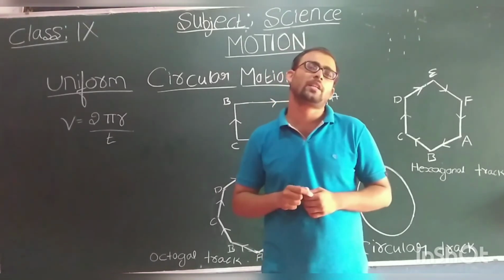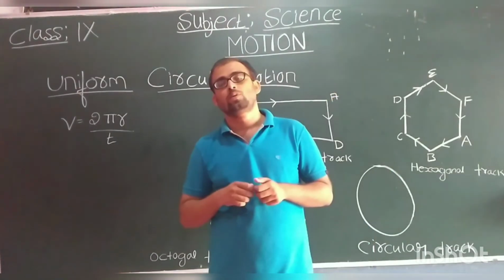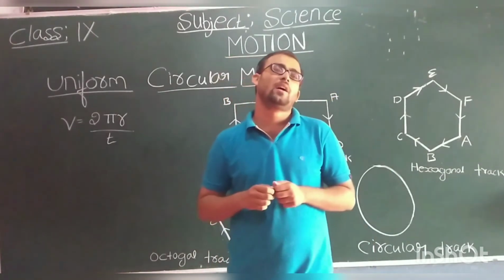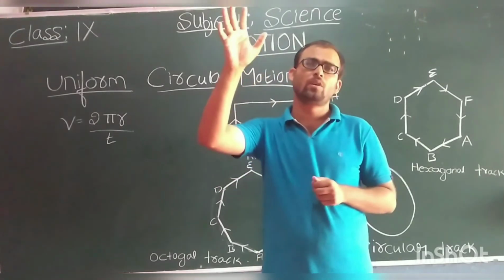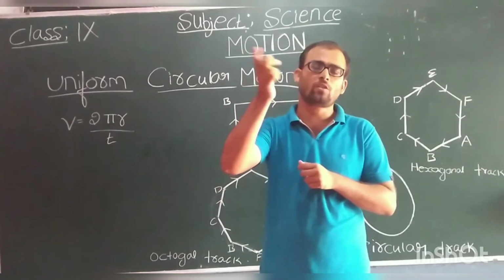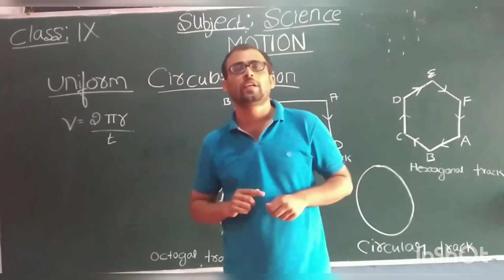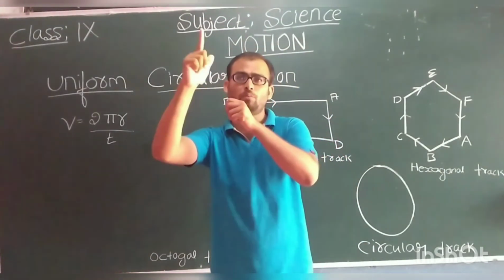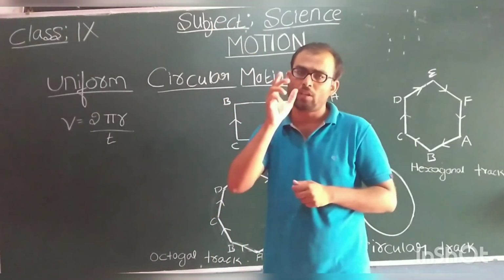And one more point, whenever the object is moving around a circular path, then the acceleration of the object is perpendicular to the direction. For example, you tie a stone to a thread and start rotating it, and when you release the thread, then the stone will not rotate. Instead it will move in a tangential direction at the point where it was released.